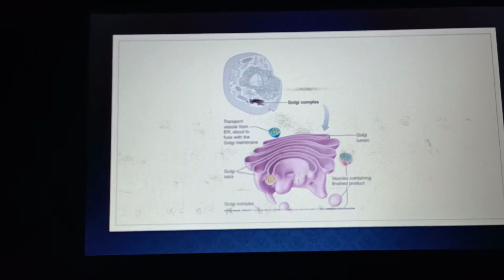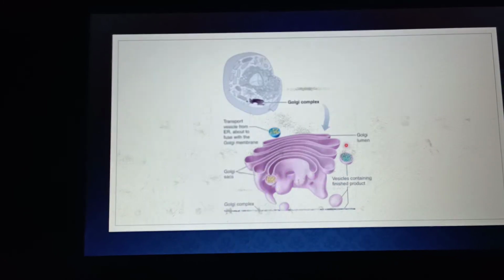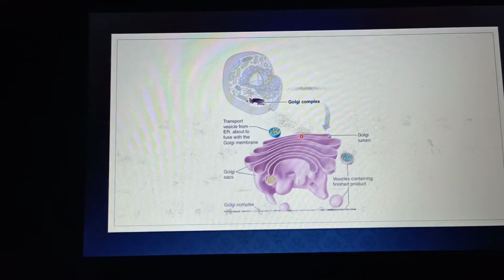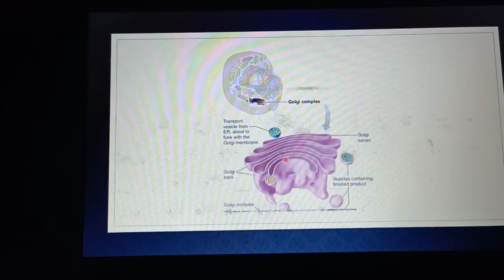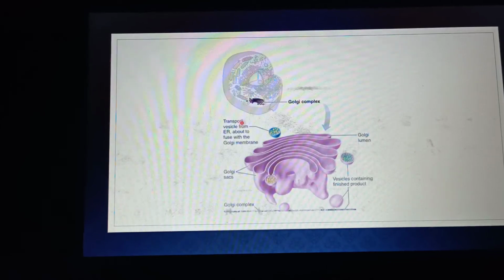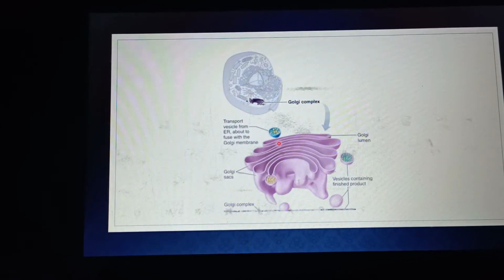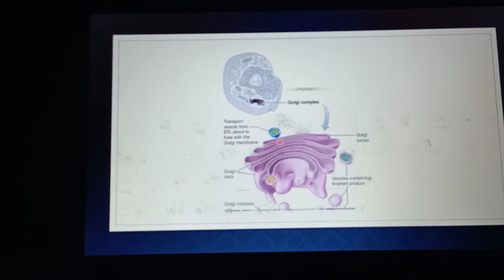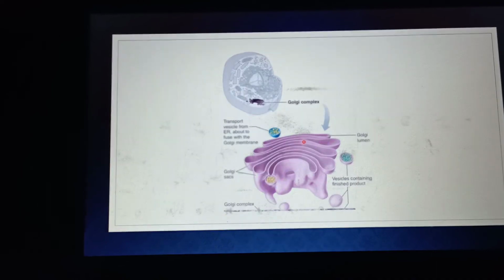These are the bulging edges of the sacs of the Golgi complex, and they are thin in the middle, so you can observe or imagine it. These are transport vesicles, which are actually a portion of the smooth endoplasmic reticulum. These transport vesicles bind with the cis phase of the Golgi complex.